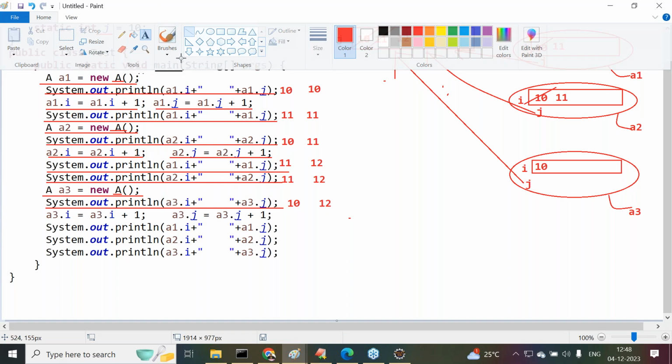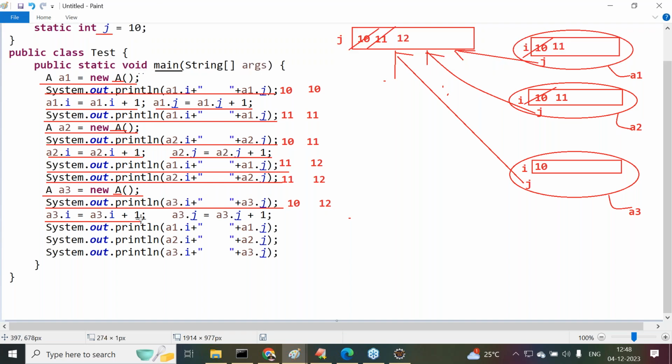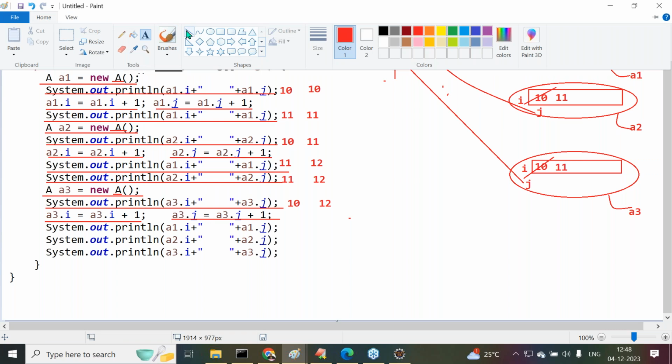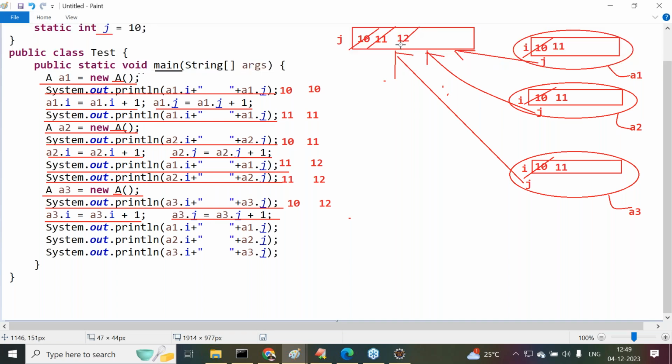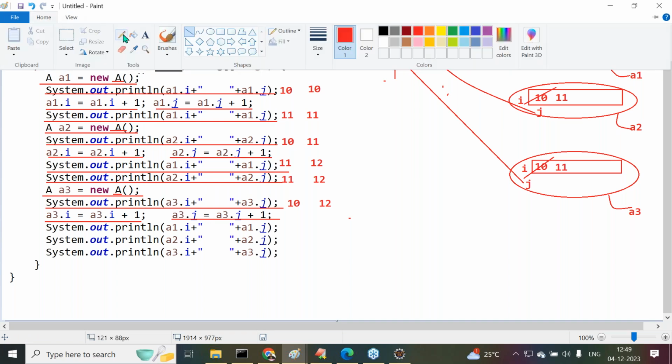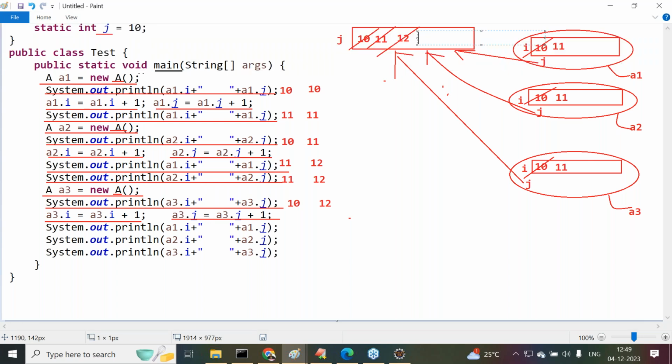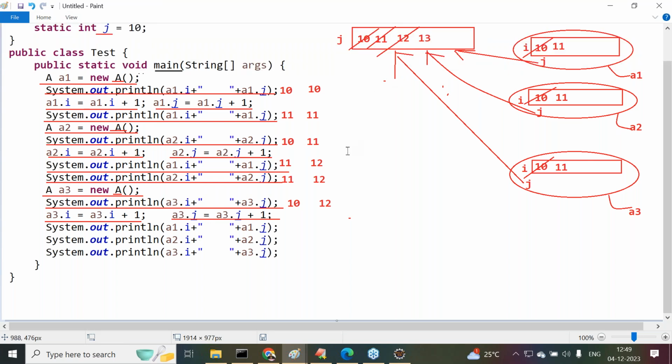Next we are trying to perform a modification. What modification? A3.I is equal to A3.I plus 1 and A3.j is equal to A3.j plus 1. That means we are performing incrementation over I and j. On the I variable we modify the data, and we get the value 11. On the j variable, we increment by 1. So 12 is available at present, and the 12 value incremented by 1 gives 13.